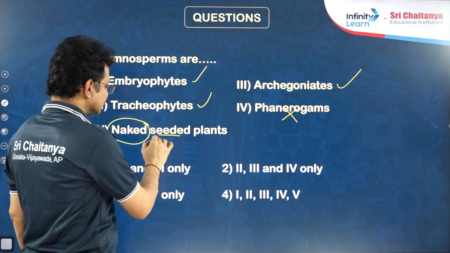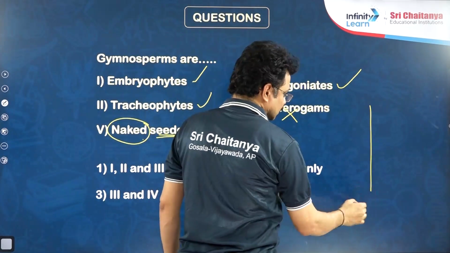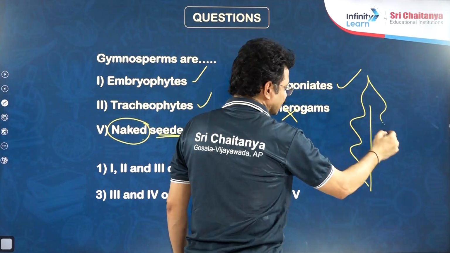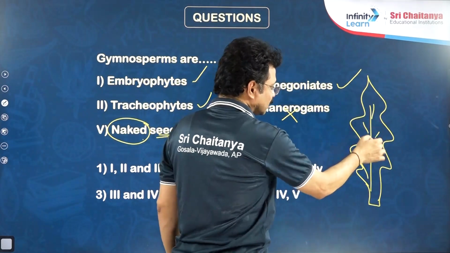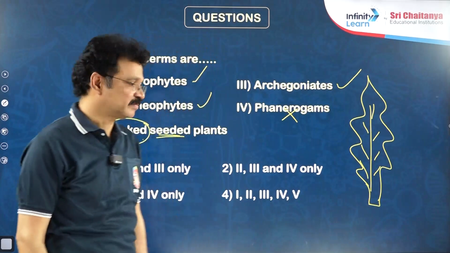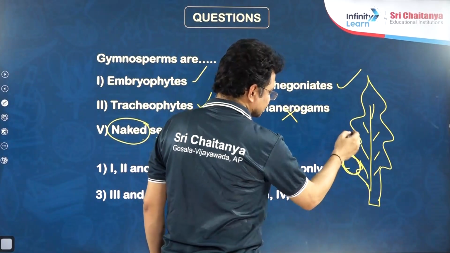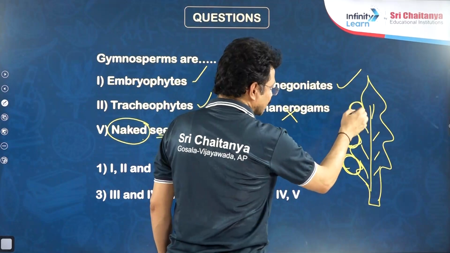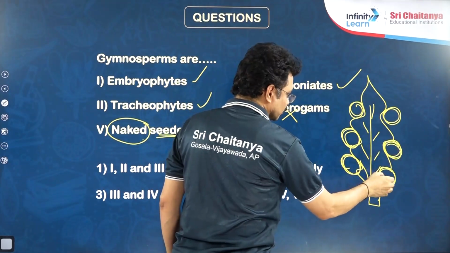What is the reason to say the seeds of gymnosperms are naked? Only one reason is there. For example, take the megasporophyll. The megasporophyll of gymnosperms is not differentiable into ovary, style and stigma. Ovules are directly borne on the margins of the megasporophyll. Due to the lack of ovary, there is no scope for the formation of fruit.